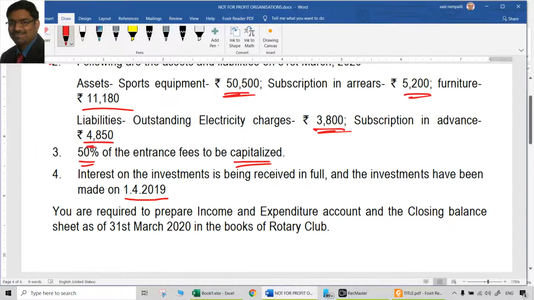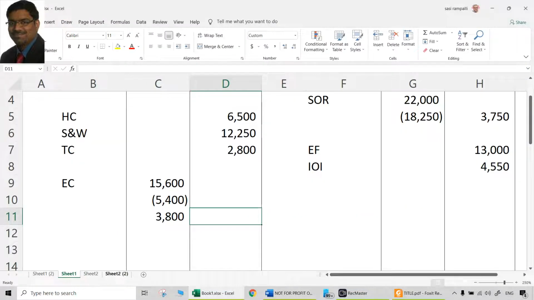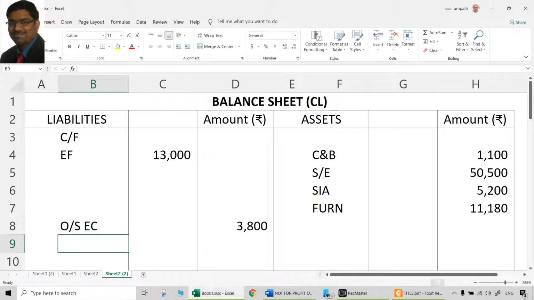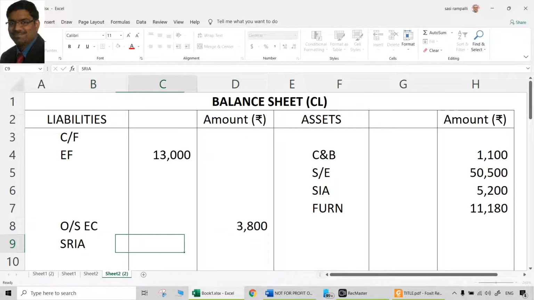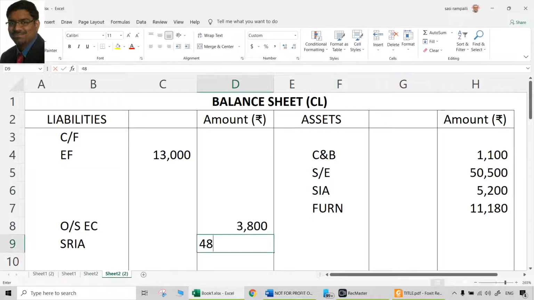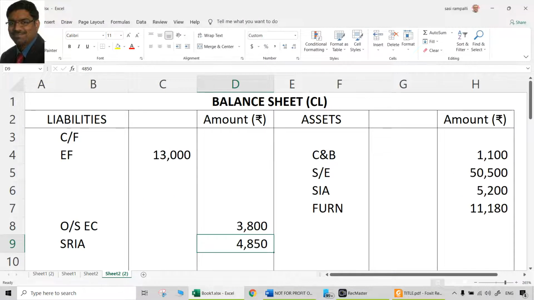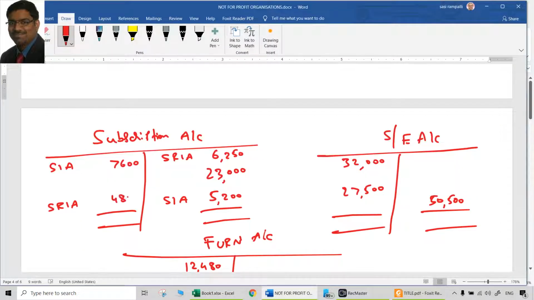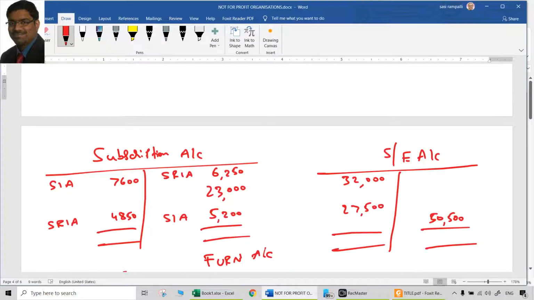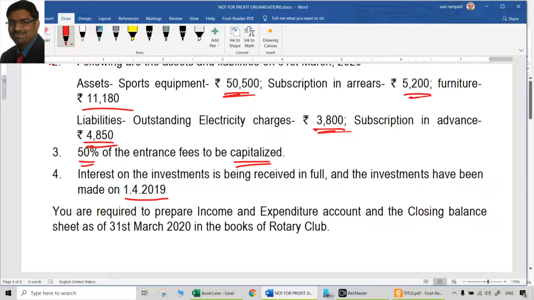Then subscriptions in advance 4,850. Subscriptions in advance also is a liability. Subscriptions received in advance, you can call it. Amount is 4,850 in the balance sheet, closing balance sheet liability side. That means it is a credit aspect. Now all that we need to do is debit aspect. Since we have a subscriptions account, debit aspect will be what? Here, subscriptions received in advance. That is 4,850. That is the debit aspect to be dealt with in subscriptions account. That is also done twice.